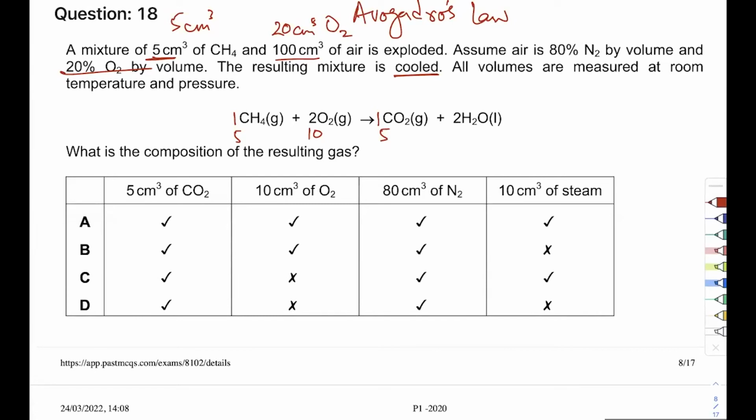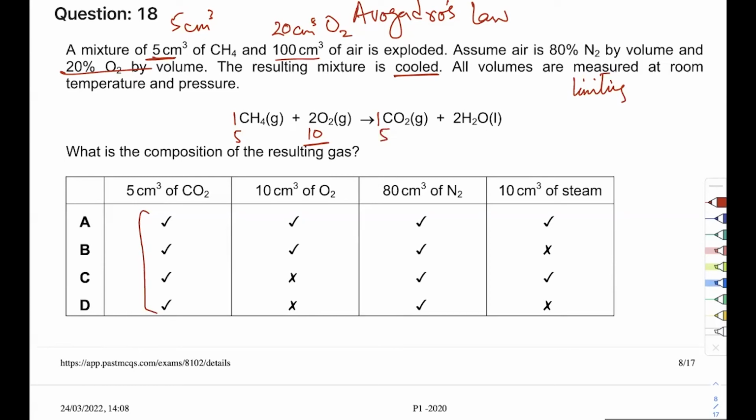Do I have 10 cm3 of oxygen? I do. I have more than that. I have 20. So that means methane is the limiting reactant. That's the first thing you should check. What's the limiting reactant? Methane. So the limiting reactant is completely used up. I will use 5 cm3 of methane and 10 cm3 of oxygen. How much carbon dioxide is made? 5. So that is true for all of them.